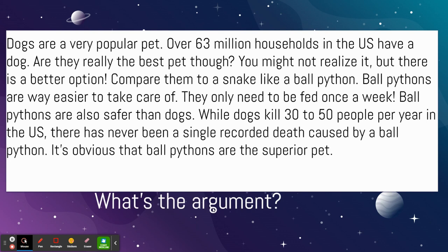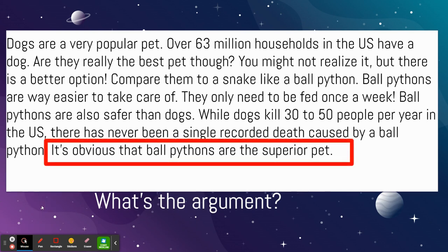All right, so now think for a moment, what is the argument? What is the big opinion that the author is trying to get you to agree with? It's right there. Ball pythons are better pets than dogs. Now, please notice that in this text, the argument comes at the very end. Sometimes the argument in these kind of texts can be in kind of weird places. The very beginning, the very end, occasionally in the middle, but you're always just trying to find what is the big opinion that the author is trying to get you to agree with.